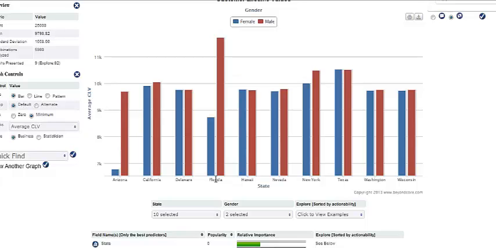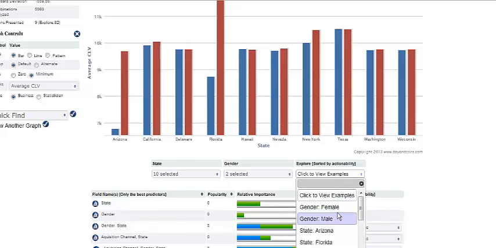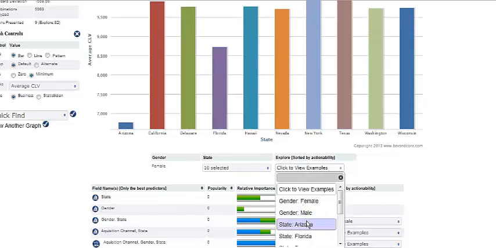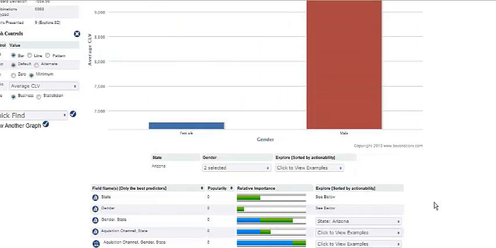Now, if there were 50 states, I may not see the pattern visually. So the drop down tells me to go look at females, then go look at males, go look at Arizona, go look at Florida. I can click on females and I'll get the graph for females. I'll go click on Arizona and I'll get the graph for Arizona.